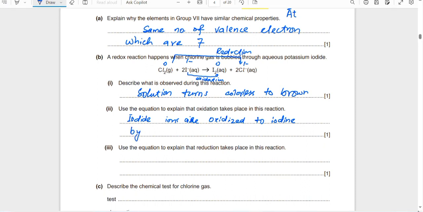How? By loss of electrons. When this happens by loss of electrons, this is called oxidation.